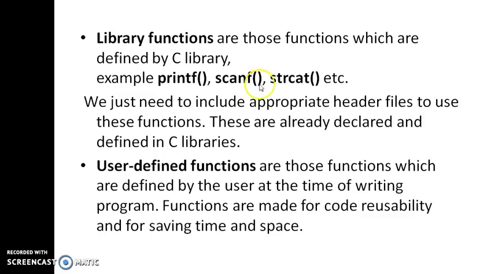The C library functions are those functions which are defined by C. Examples: printf is a function for output, and scanf is an input function. strcat, which we learned about in the previous class on strings, is for string concatenation. This is one of the functions, etc. We just need to include the appropriate header files to use these functions. These are already declared and defined in C libraries.